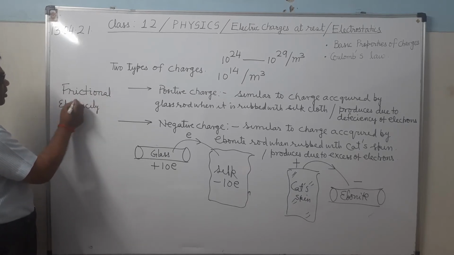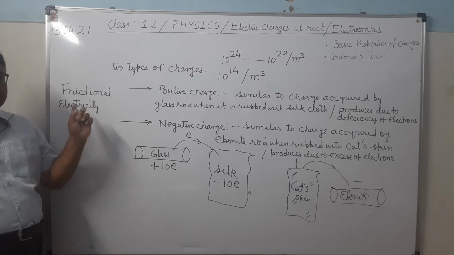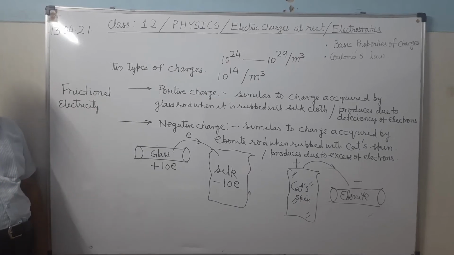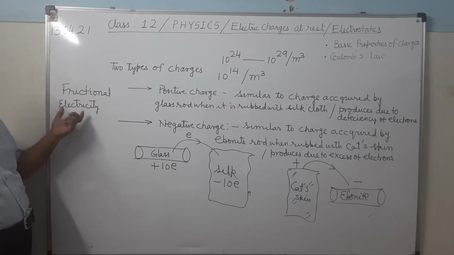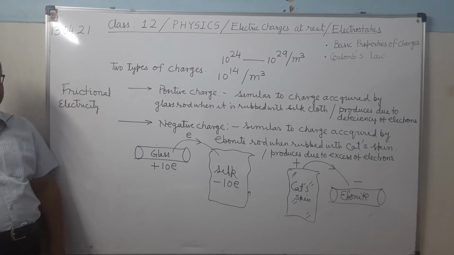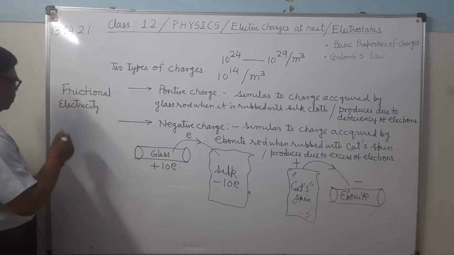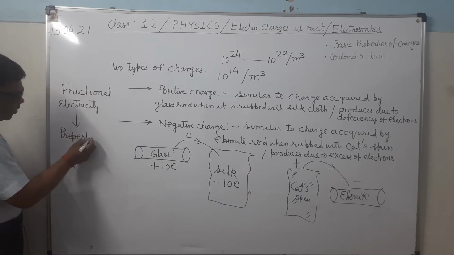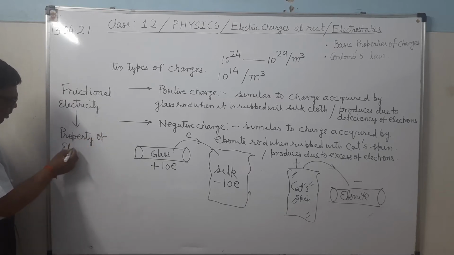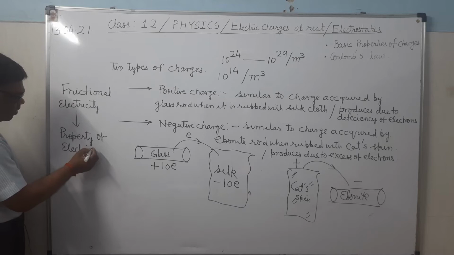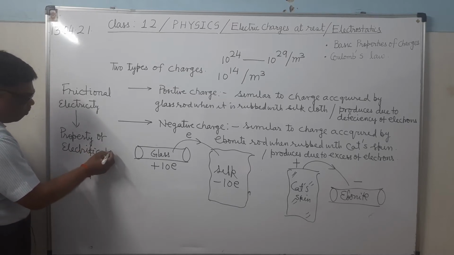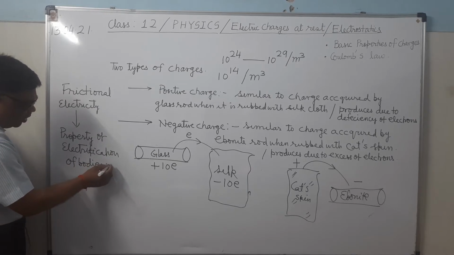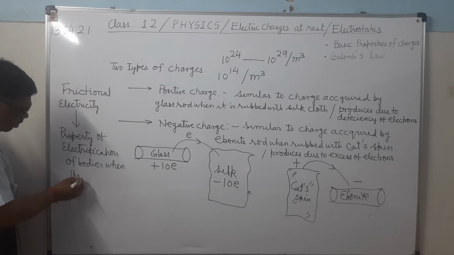What is frictional electricity? It is the property of electrification of the body. Electrification means charging of the bodies. Bodies get charged. It is the property of electrification of the bodies when they are rubbed together. This is what frictional electricity is: the property of electrification of bodies when they are rubbed together.